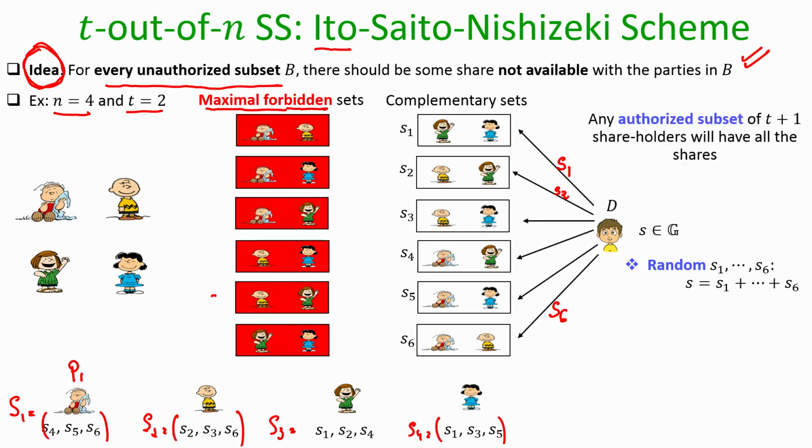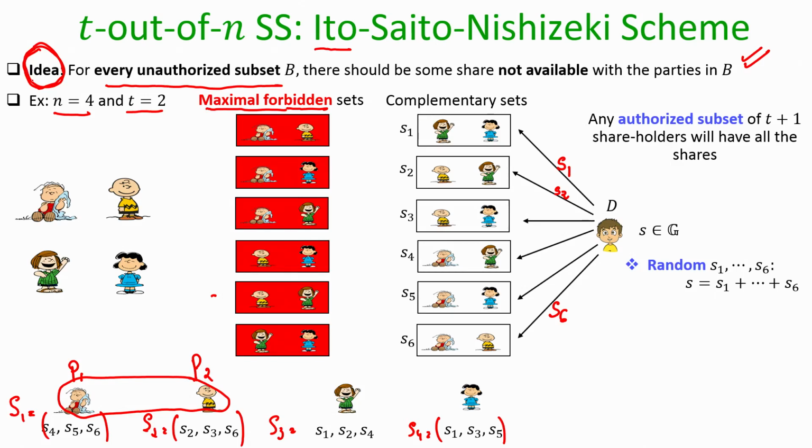Now, here the privacy property is very easy to argue and the correctness is slightly subtle to argue compared to the previous scheme. In the previous scheme, correctness was easy to argue and privacy was subtle. Why is the privacy easy to argue here? So, imagine it is parties 1 and 2 who try to learn the secret, because they together constitute an unauthorized collection. Will they be able to learn the secret? No, because this idea is followed for them.